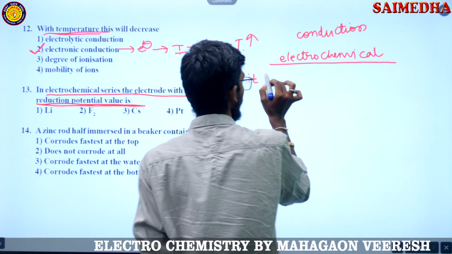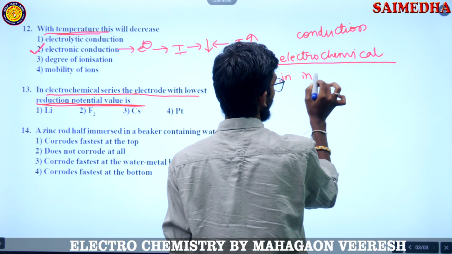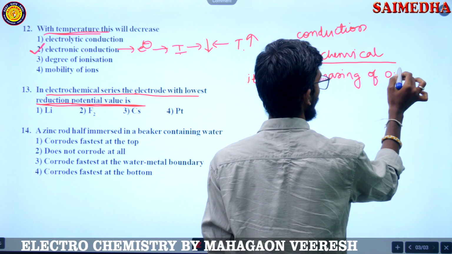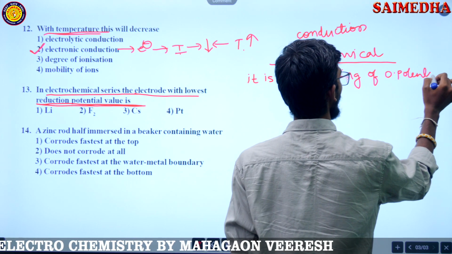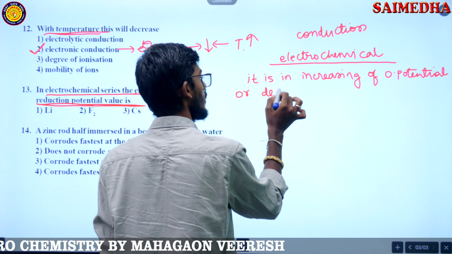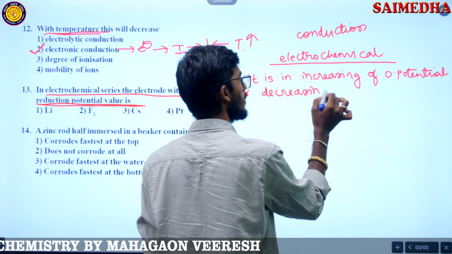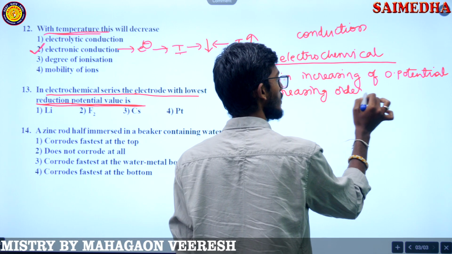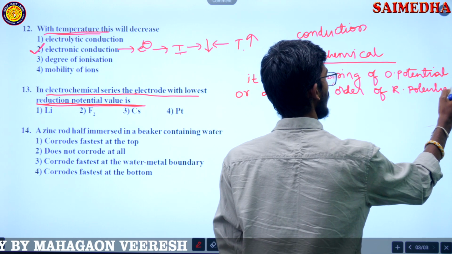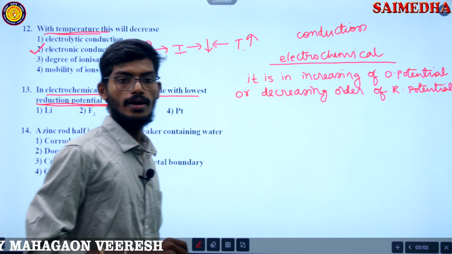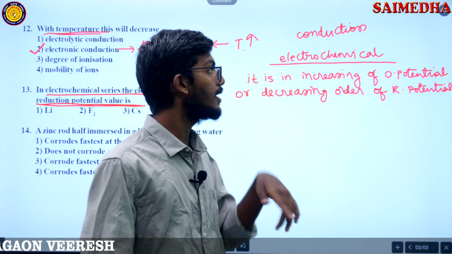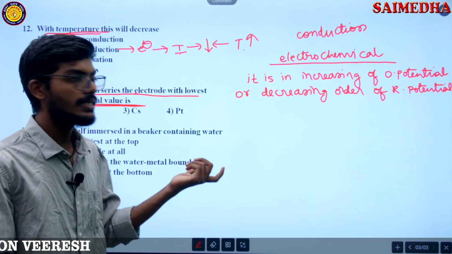So always the electrochemical series is in the increasing order of oxidation potential or decreasing order of reduction potential.